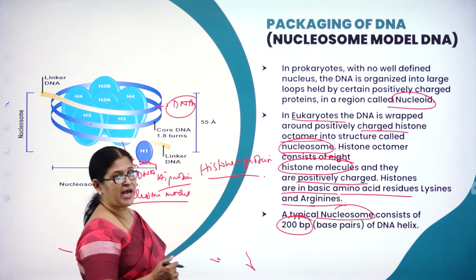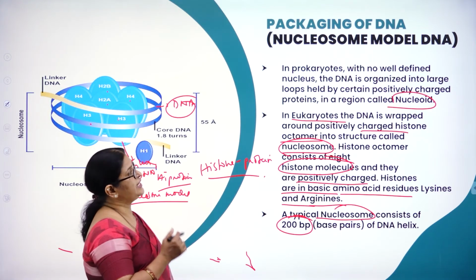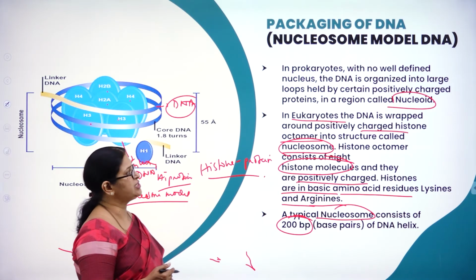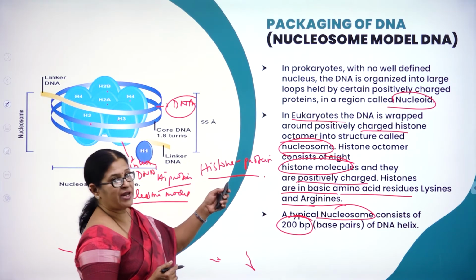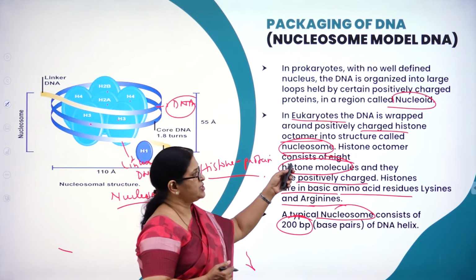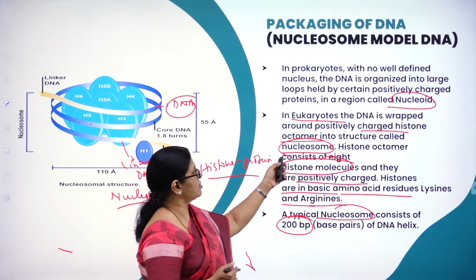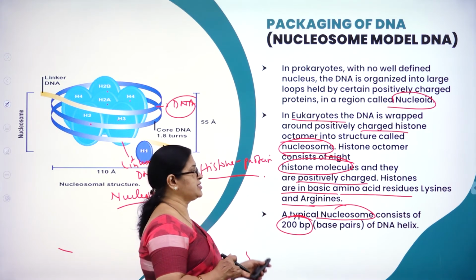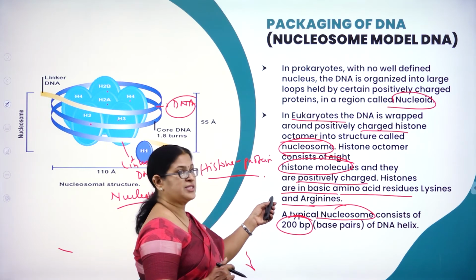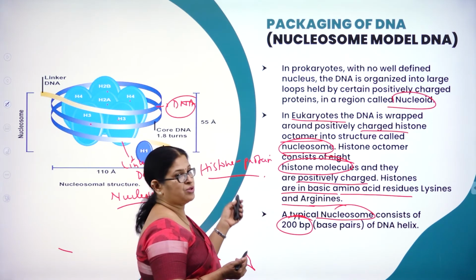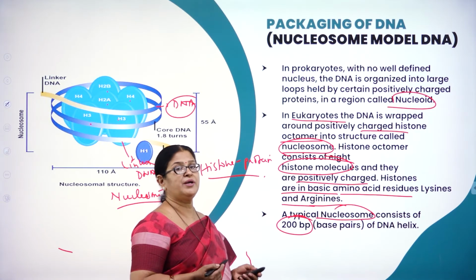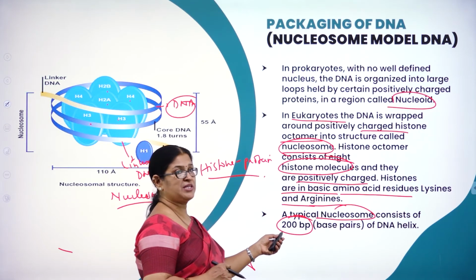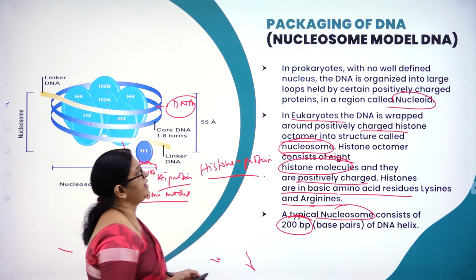As I said, in prokaryotes with no well-defined nucleus, the DNA is organized into large loops held by certain positively charged proteins in a region called nucleoid. And in eukaryotes, the DNA is wrapped around the positively charged histone octamer into a structure called nucleosome, and the histone octamer consists of how many? 8 histone molecules, and they are positively charged. Histones are rich in basic amino acids. Histone proteins are nothing but what? Made up of amino acids. A typical nucleosome consists of how many base pairs? 200 base pairs of DNA helix.